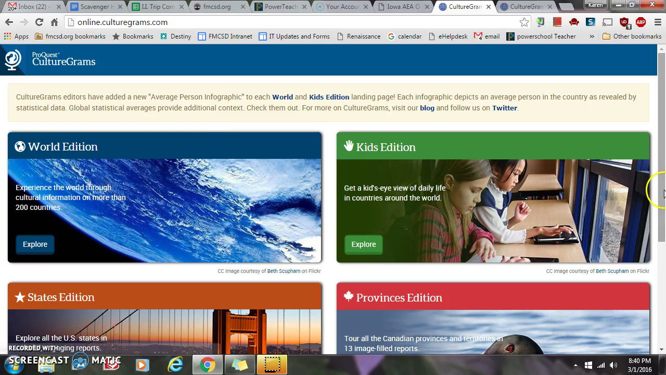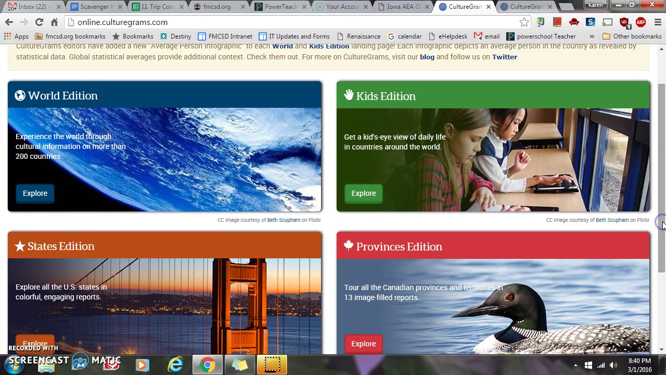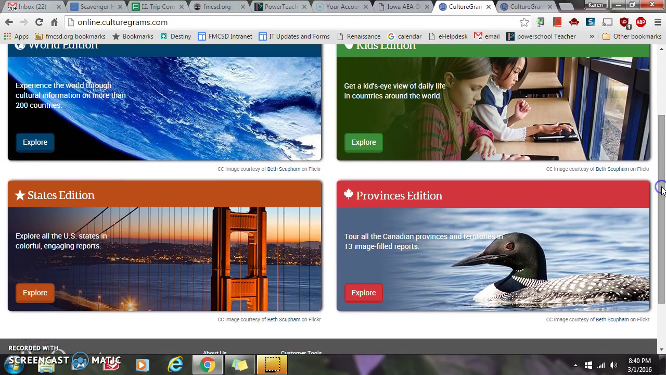We also can gain information from the World Edition. They even have one on the provinces, and there's a special kids edition too. So I hope this helps you, because we're going to ask you to do a scavenger hunt here in just a few minutes. And by using the sidebar and trying to read the question and look at the information that's offered, I think you'll do pretty well.